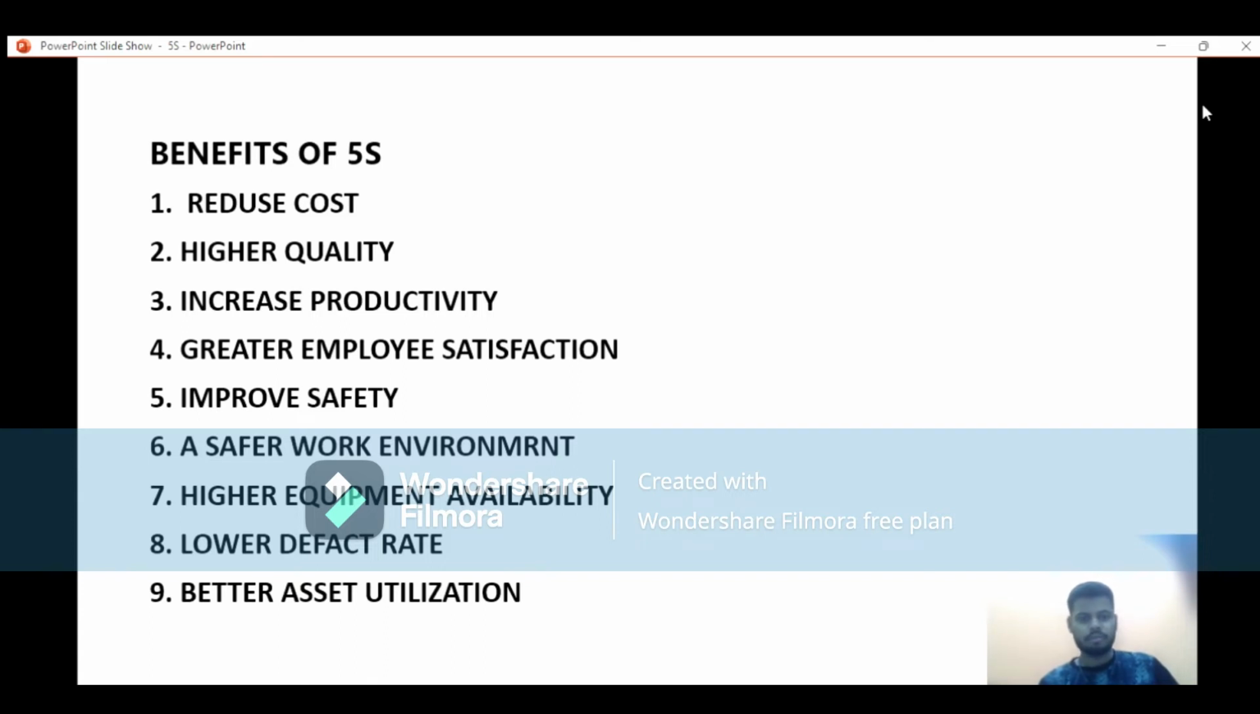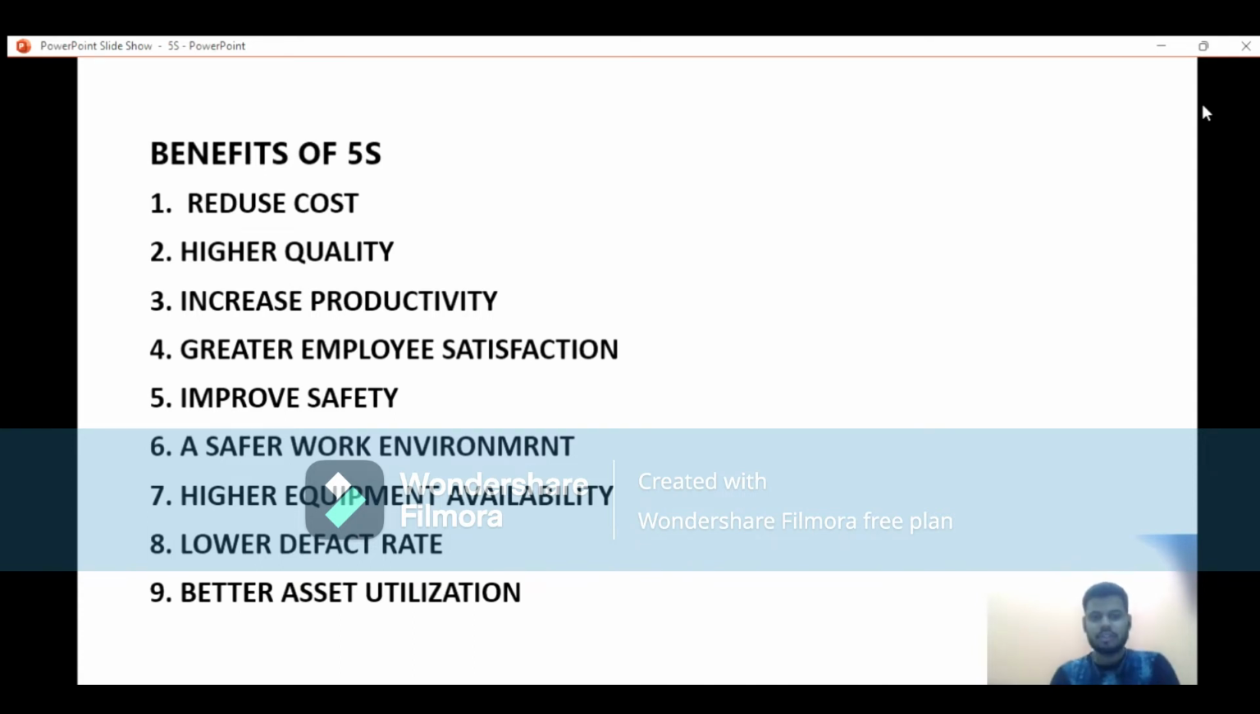After completion of the 5S abbreviation, we go to the benefits of 5S. If we are not doing 5S, what will be harmful to us? And if you go through 5S, what will be the benefits to us? First thing is reduced cost. If you are not doing 5S, cost will increase day by day because of wastage.